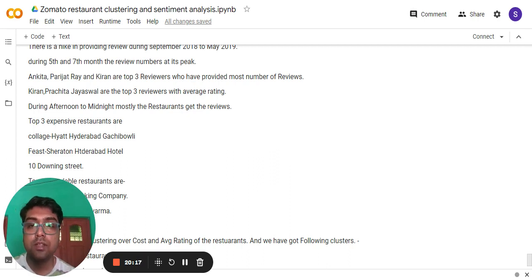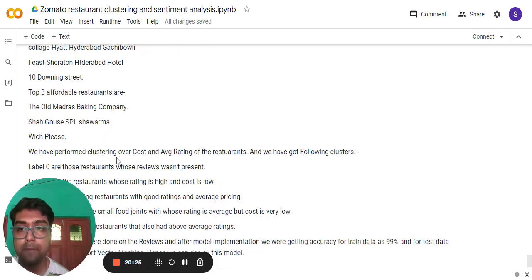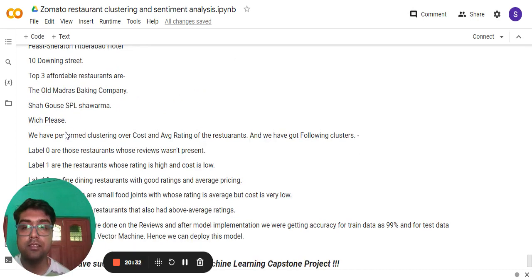Top three expensive restaurants are College Hath Hyderabad Gachibowli, Feature Sheraton Hyderabad, and Hotel 10 Downing Street. Top three affordable restaurants are the Old Madras Baking Company, Shagos, Shri Sharma, Witch Palace, and all.